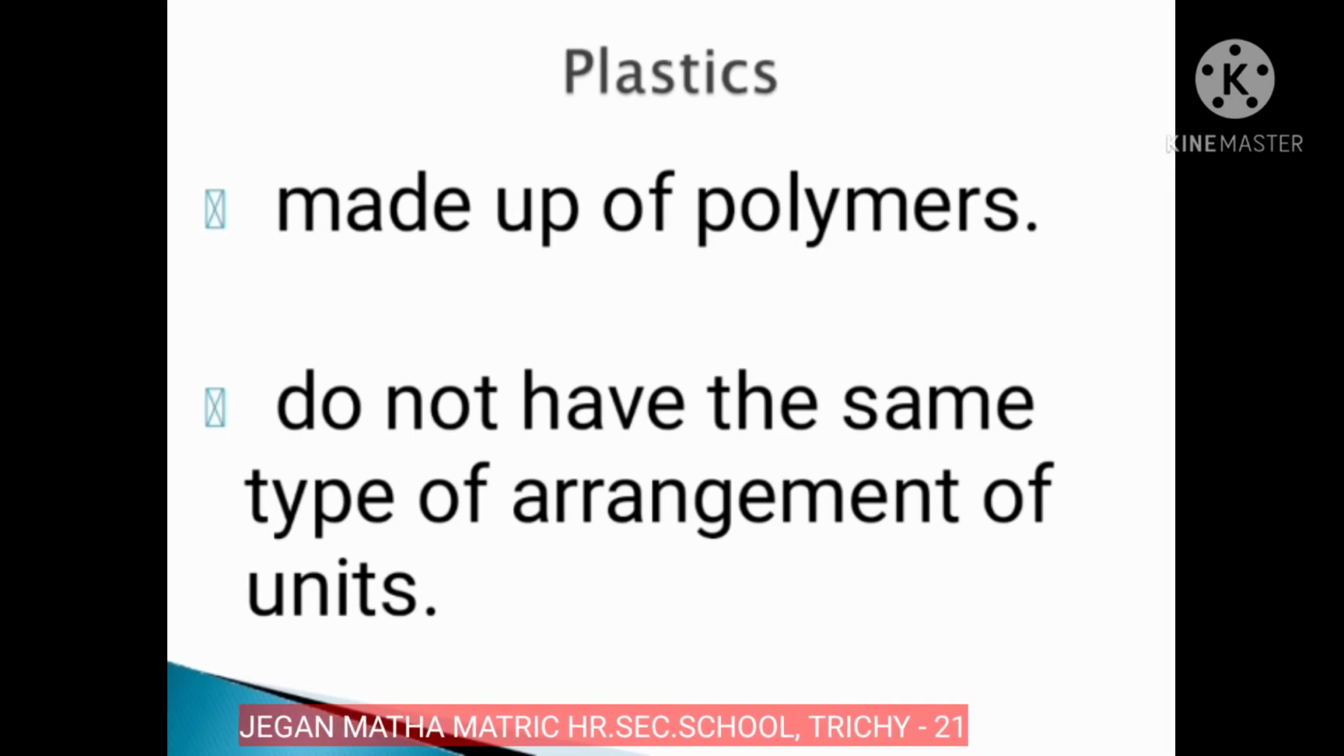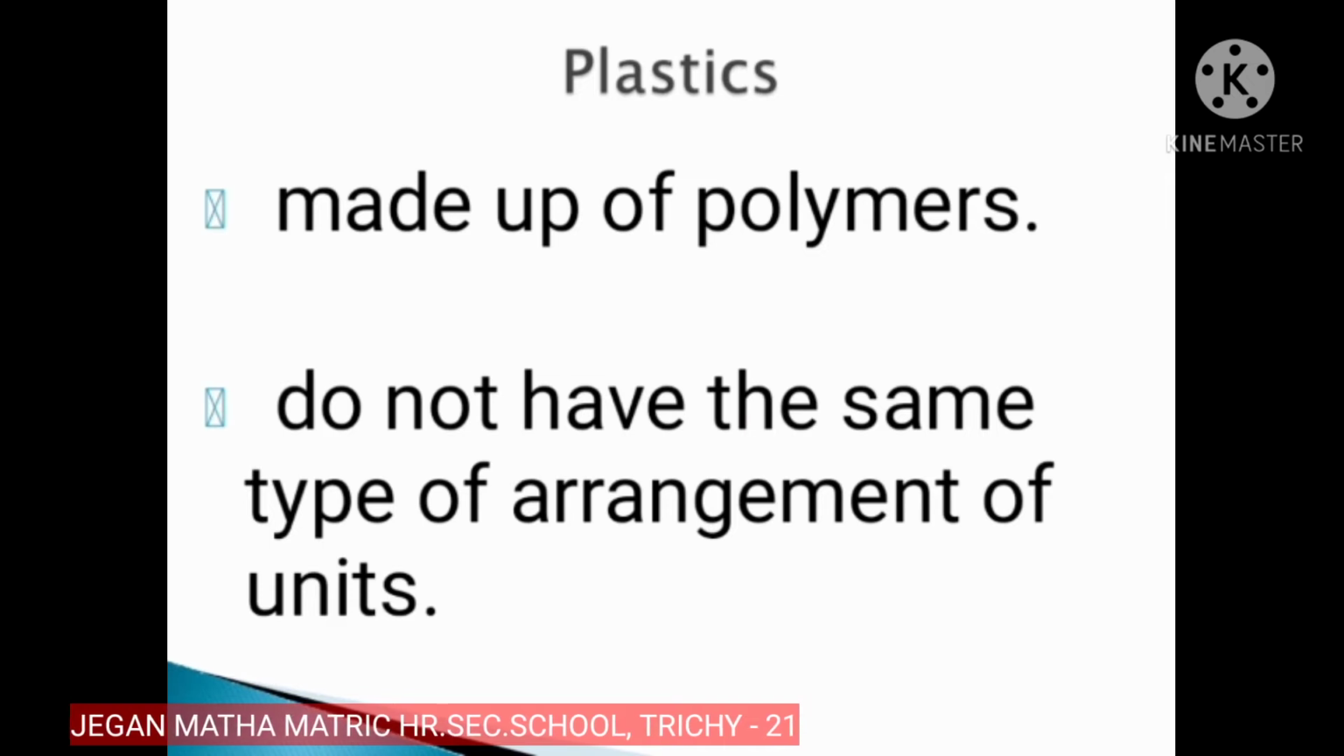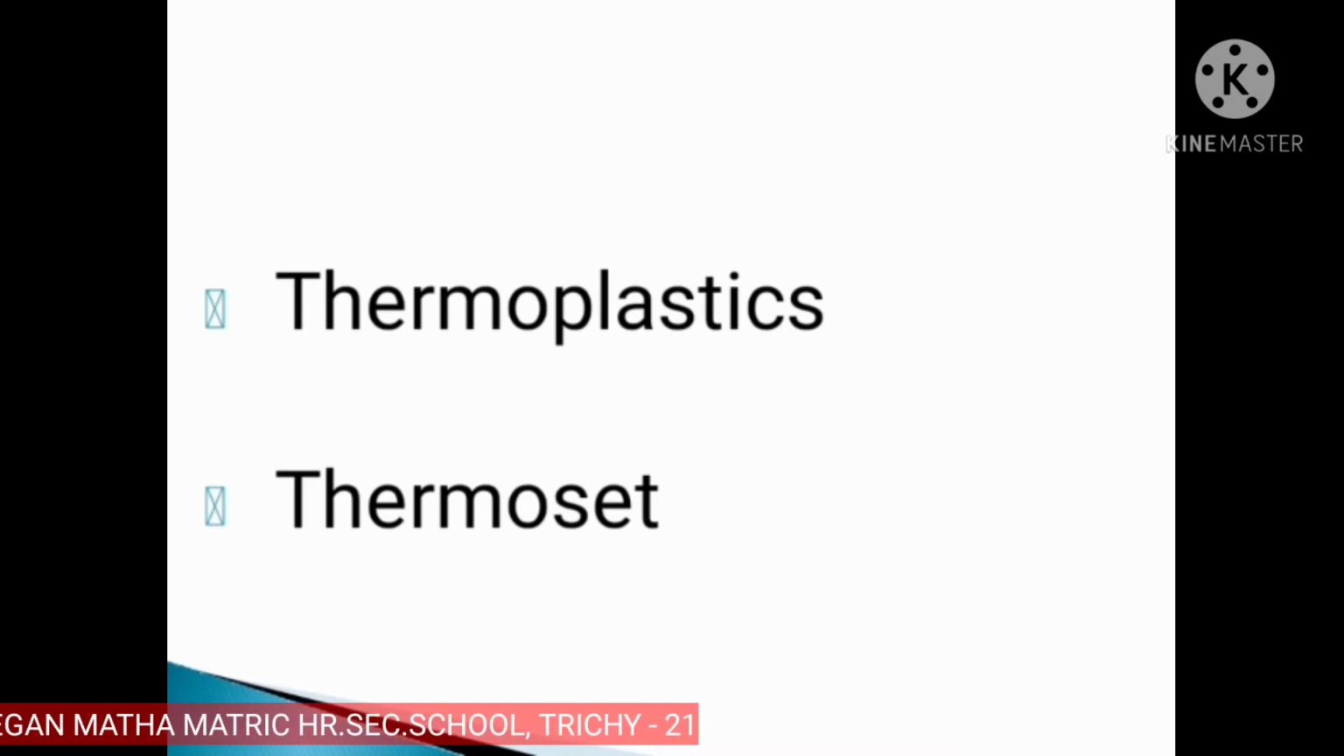So now, let us find out more about the different types of plastics. Plastics are made up of polymers, which do not all have the same type of arrangement of units. So what are the different types of plastics?